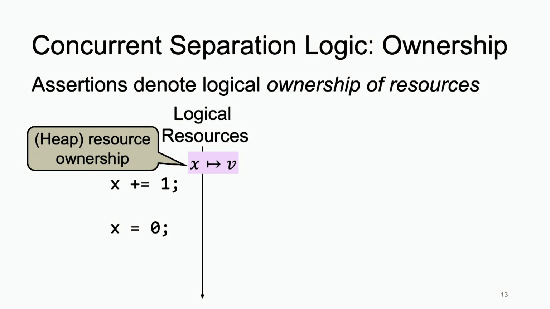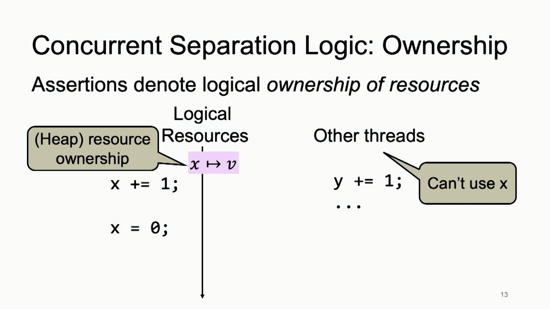And this is nice because another thread cannot even manipulate this variable x, since it can't get exclusive ownership of it. So we don't even have to consider all the other threads of execution in this program. We can just reason sequentially through this particular thread, and update the proof state to correspond to whatever the physical program is actually doing. So this ownership is a very powerful idea that allows for modular reasoning.